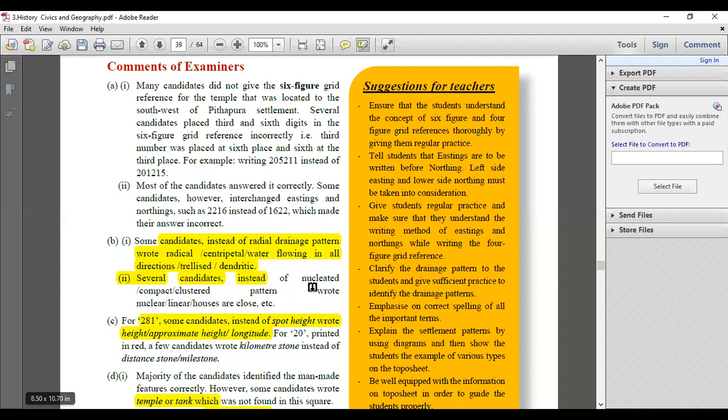Several candidates also mentioned the settlements which have been there. So they wrote nuclear, linear, houses. That is wrong. It's a settlement. House is a singular part. Settlement is a cluster of all of them. So these are small things. Although it is scoring, you have to be very careful.